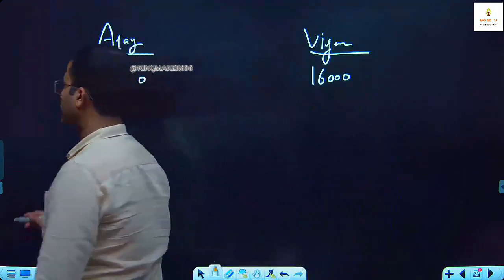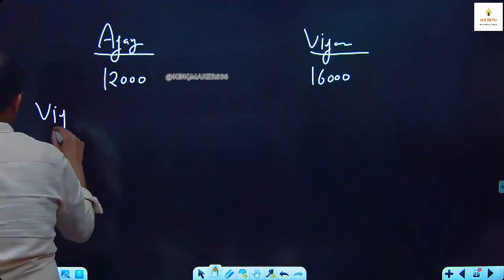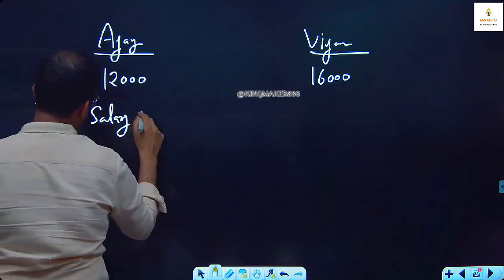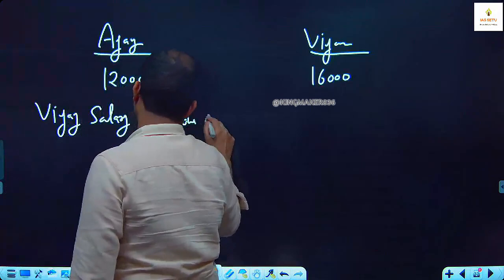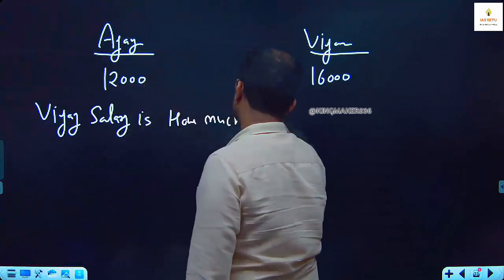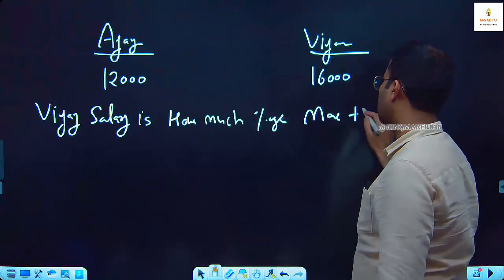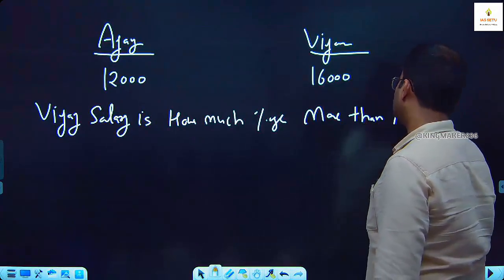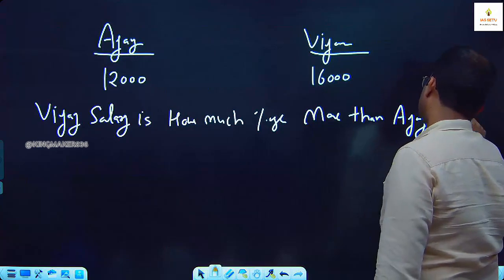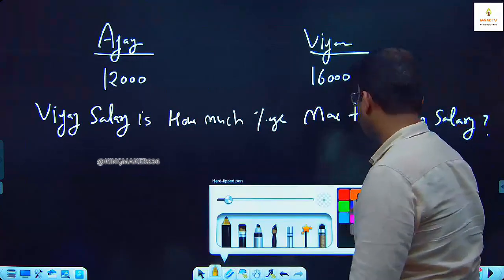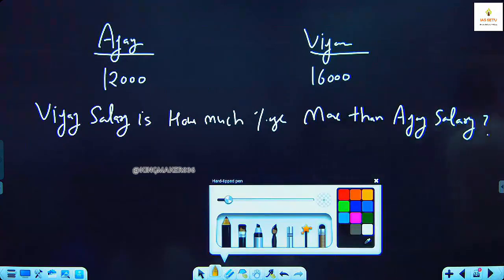My question to you, keep the answer with yourself. Vijay salary is how much percentage more than Ajay salary?